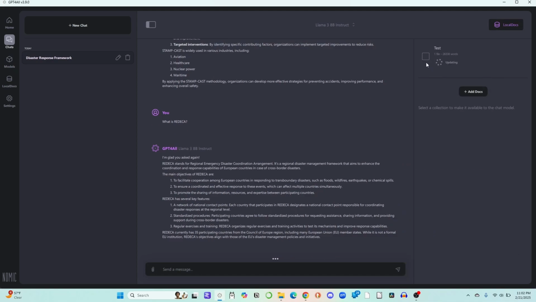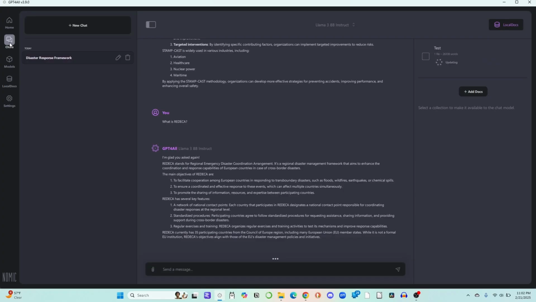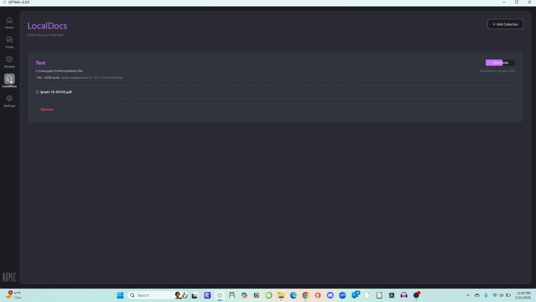What this does is it tells the system to go and look for the document and use it within these queries. You notice that there's only one, and it's updating right now, because it's still embedding, and it's only at around 27%. If we come back here, we could actually select it, but we're going to let it finish up. But the idea is that if we had multiple files with multiple documents, we can add them all to our system for it to be recognized within our chat.